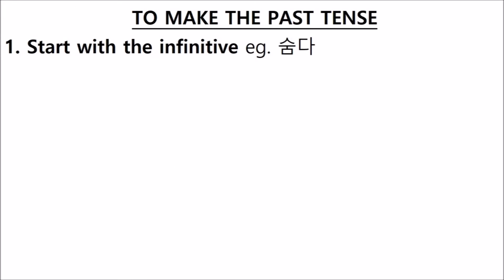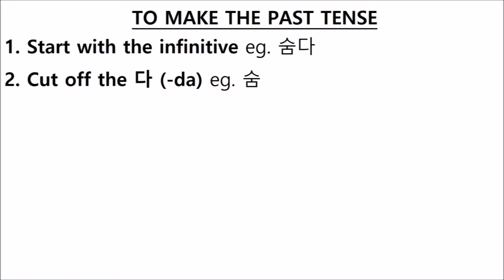Okay, how do we make the past tense? Start with the infinitive, cut off the da. This is now called the root verb. And if our root verb ends in a consonant, we add these endings.